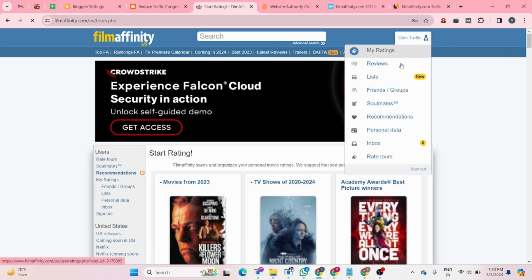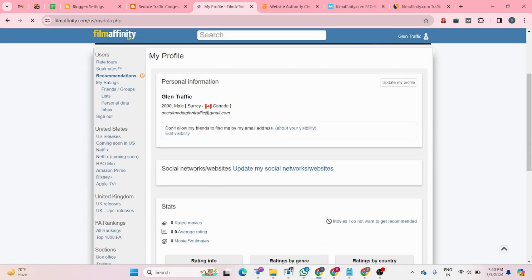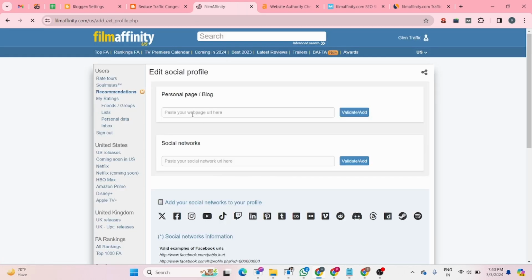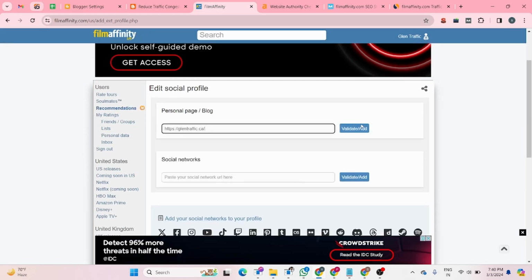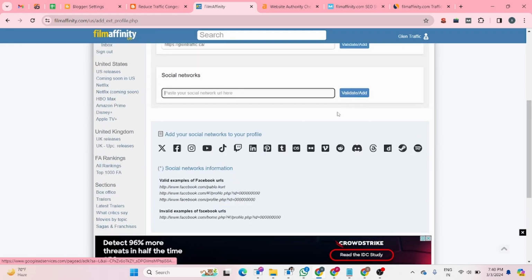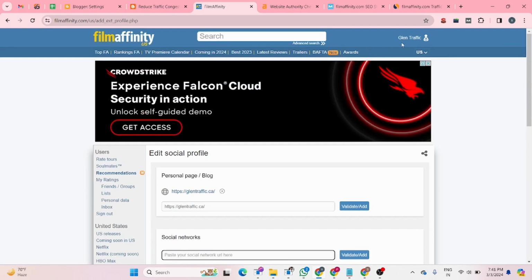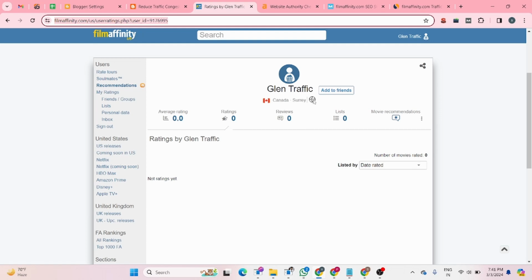There you can click and go to your personal data option, and there you can see an option to update my social network and website. So there you can add your website URL, and if you want to add your social media network, you can add your social media handles from there. And after that you can click on the my rating section, so you can find your profile landing page URL. So this is your profile landing page URL, and you can see this is our website.